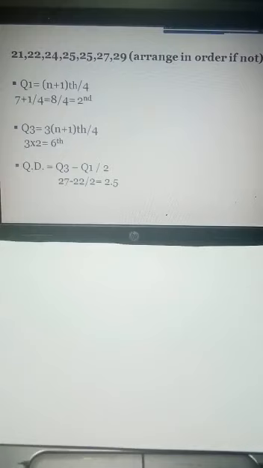Q3 is the 6th observation, so look in the series, the 6th observation is 27, and Q1 is the second observation, that is 22. So 27 minus 22 divided by 2 is equal to 2.5. So 2.5 is our quartile deviation.